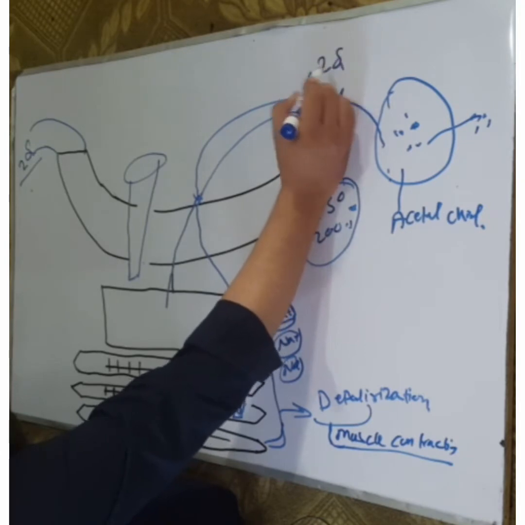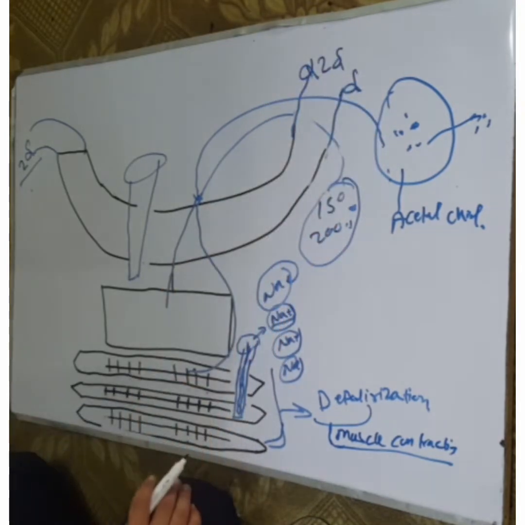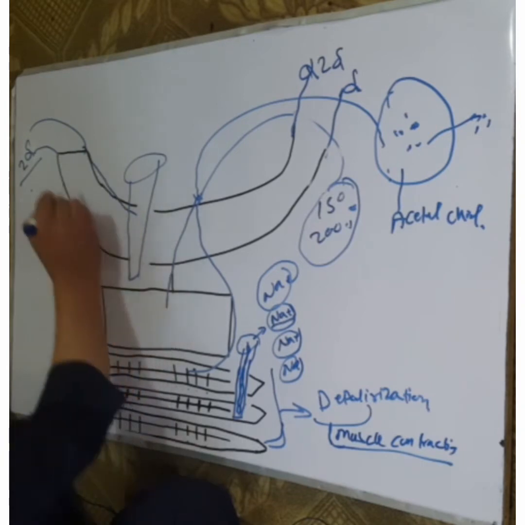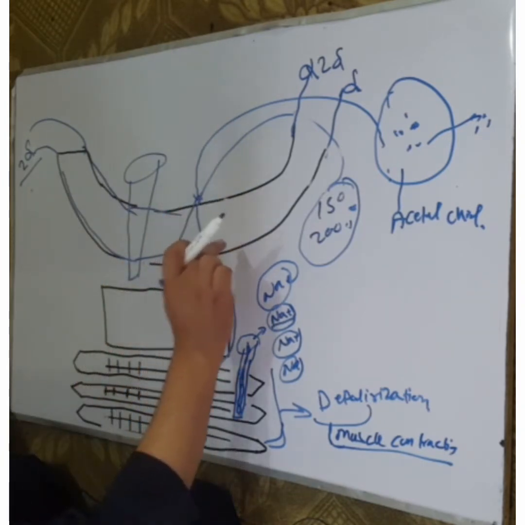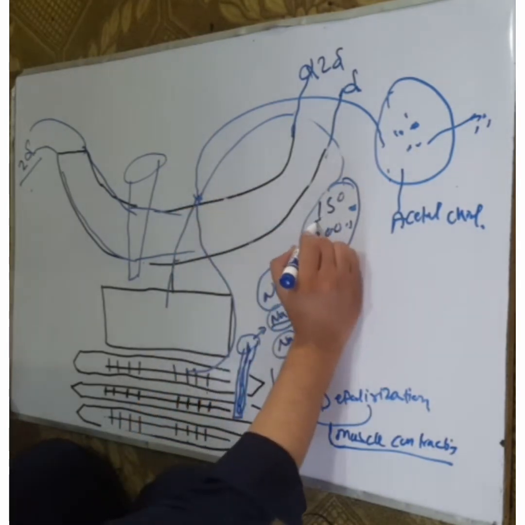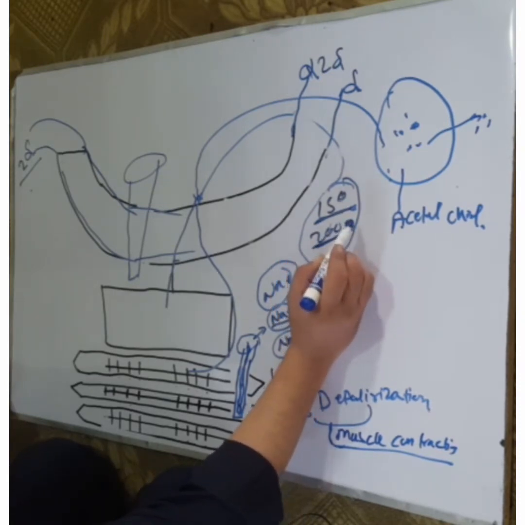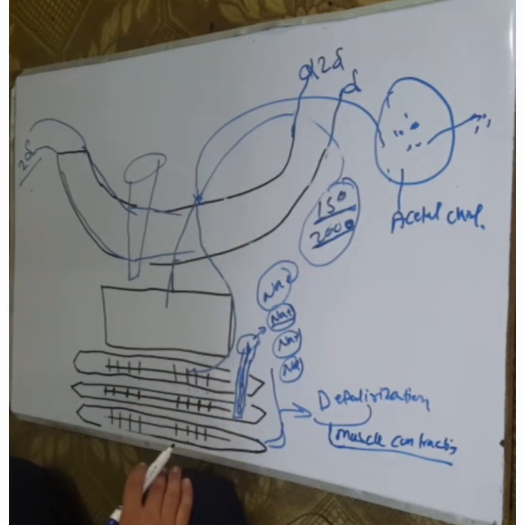Acetylcholine actually binds to the 2 alpha subunits of the acetylcholine receptors. Acetylcholine is released as vesicles, 150 to 200 vesicles from the presynaptic terminal, and they bind to the 2 alpha subunits of the acetylcholine receptors.